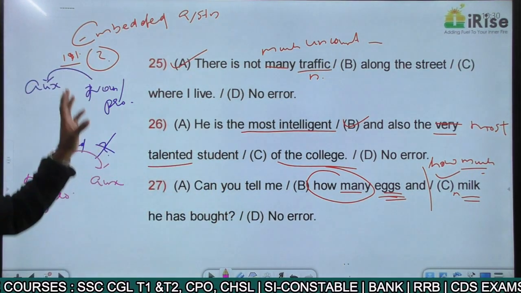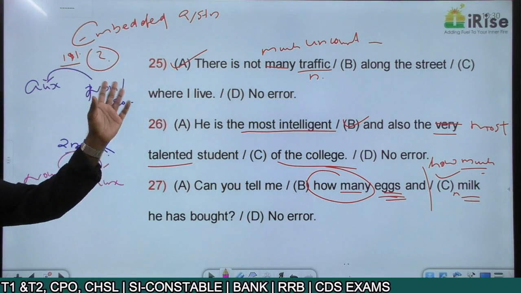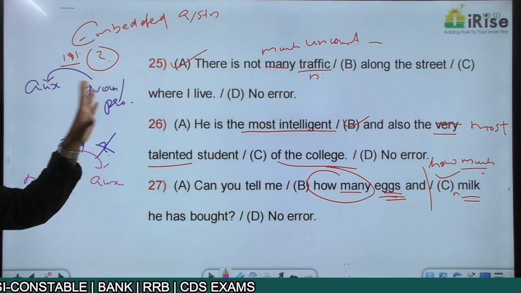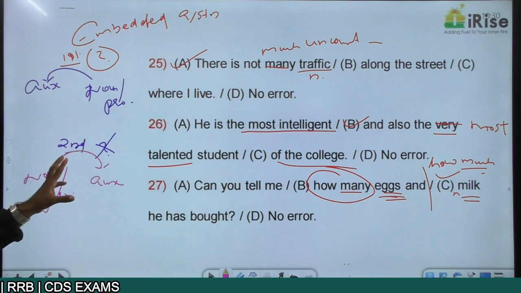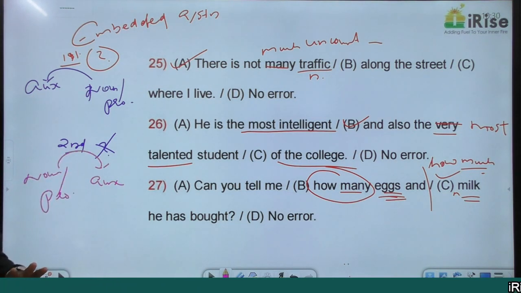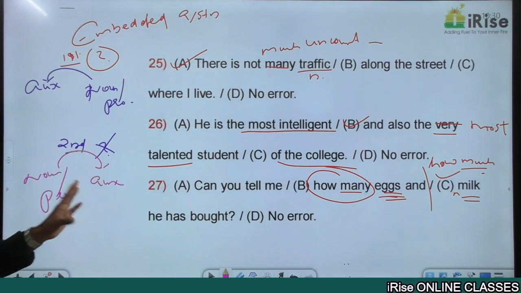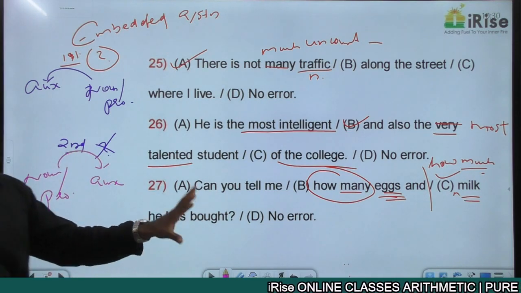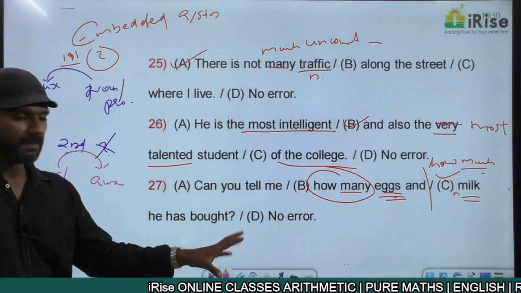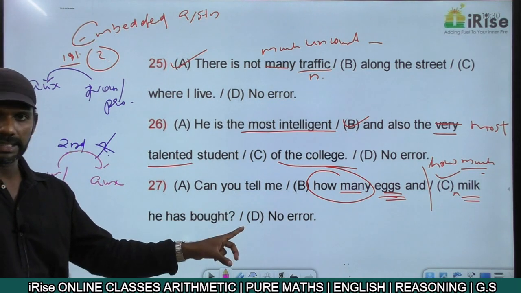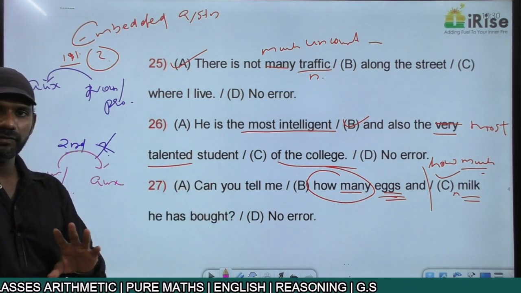So in the case of an embedded sentence, when you find two questions in a single sentence, this must be the rule. The first idea must be in the interrogative form. That means the auxiliary verb must come before the noun or pronoun. The second idea must not be in the interrogative form. That means the auxiliary verb must come after the noun or pronoun. We'll see whether this concept is fine here. We have two questions in a single sentence here. "Can you tell me" is the first idea.